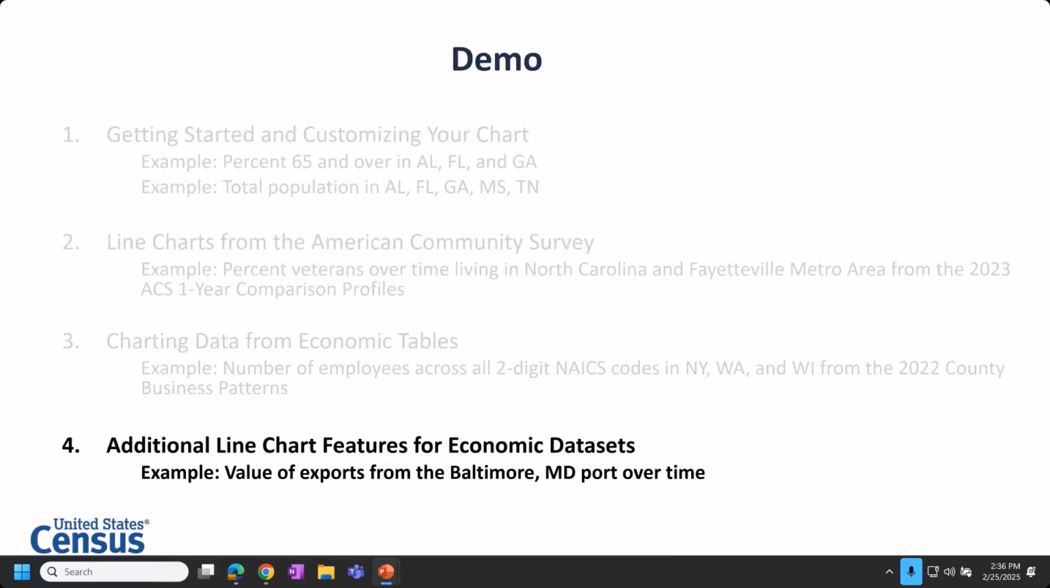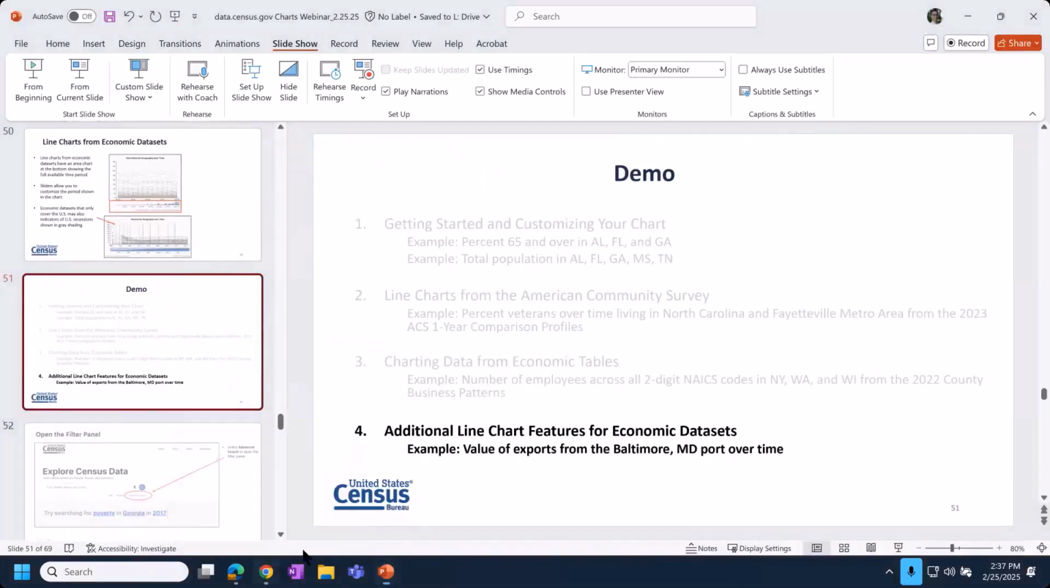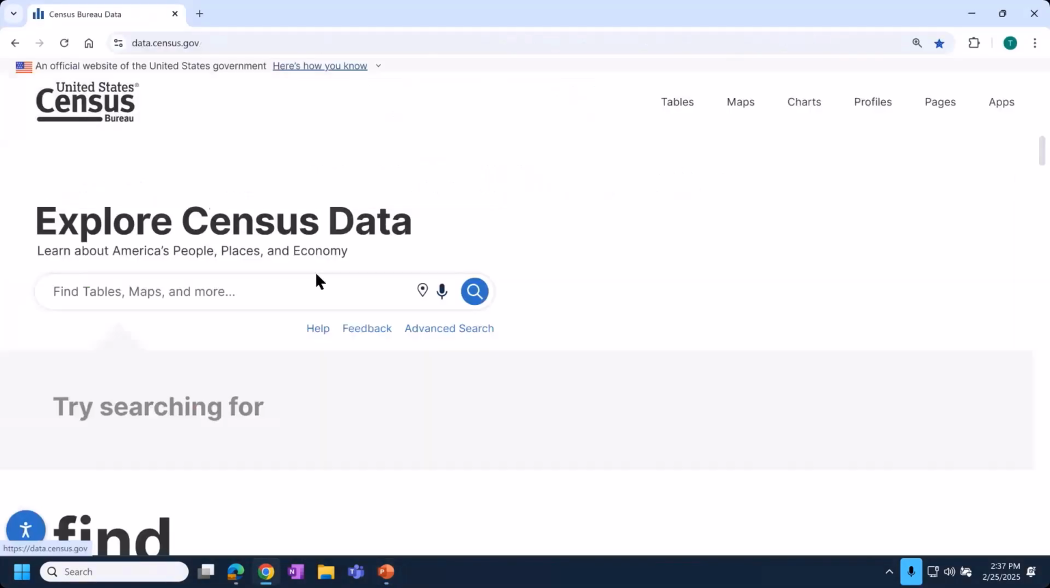So for this example, I'm going to look at making a chart for the value of exports coming out of the Baltimore, Maryland port over time. This is an example that comes from our international trade data set. Again, just showing this for the functionality that you'll see in charts from economic tables, not just this particular data set, but across the board. To get started, I'll click on Advanced Search.